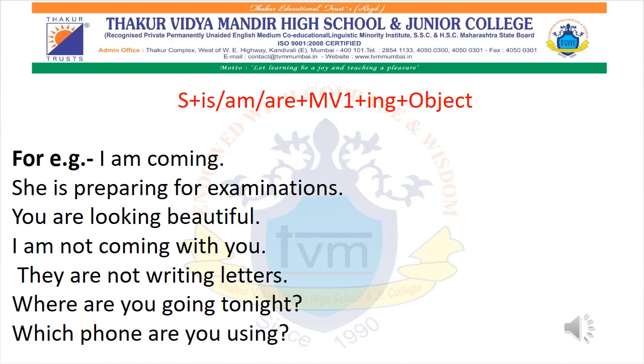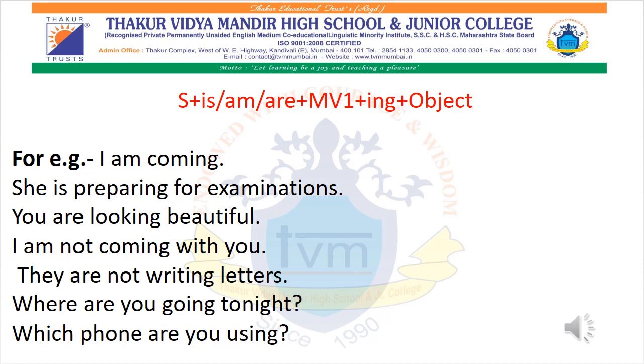So now let's look at a few sentences. I is a subject. The helping verb, since it is I, you're using am, and the main verb over here is coming. Okay. So you all have taken ing as a helping verb. Then let's move ahead.